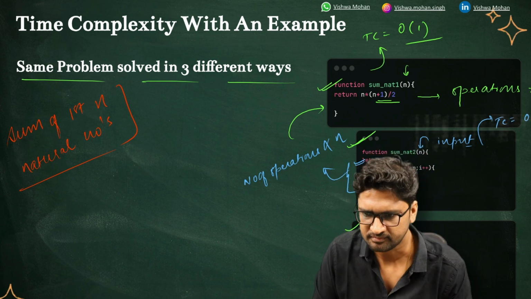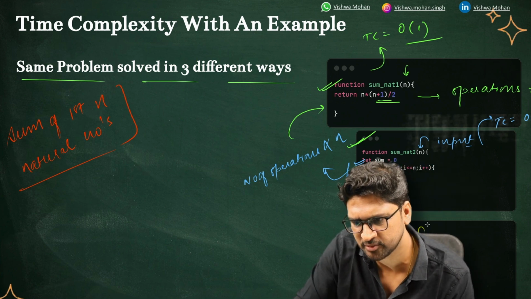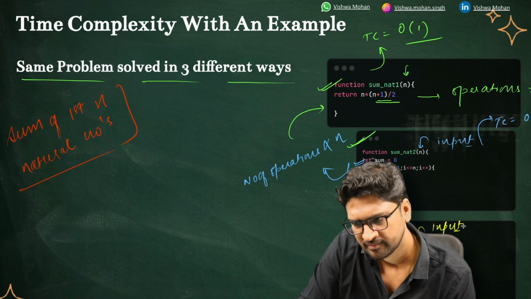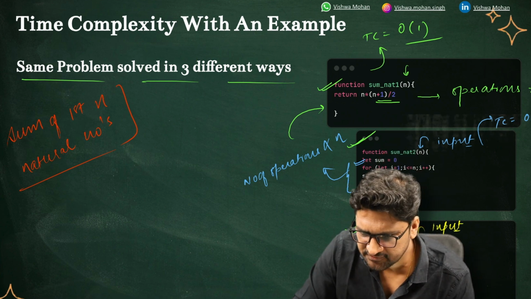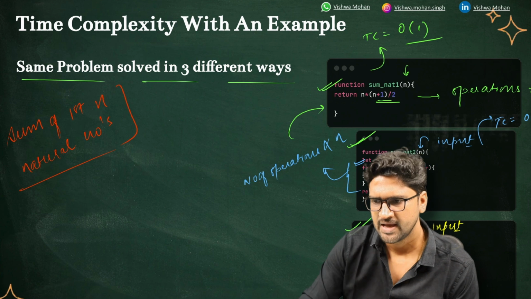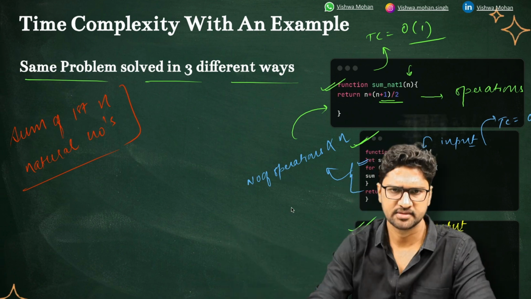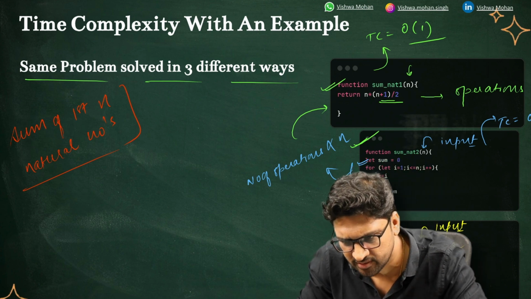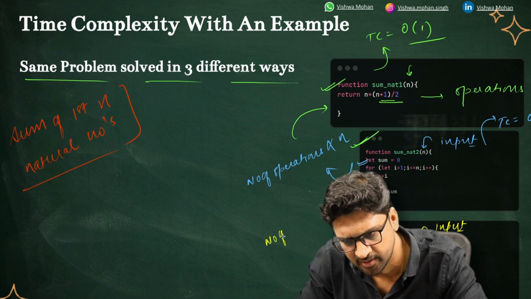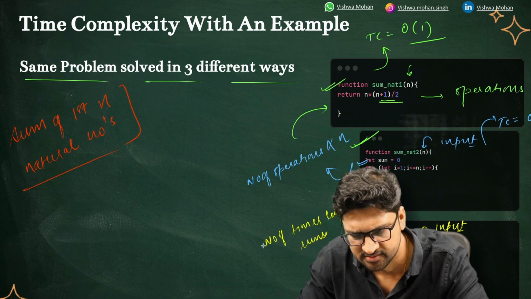Fair? Now if I talk about this third portion, here again this is my input size. Here the logic that I have used is that this loop runs n times, and the number of operations will be equal to the number of times the loop runs, right?